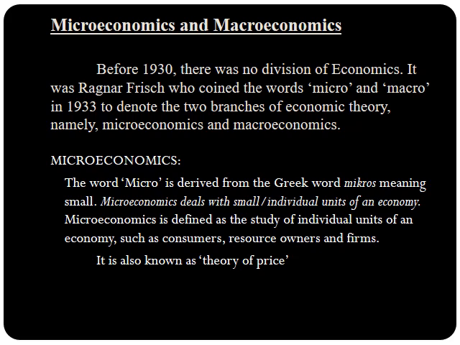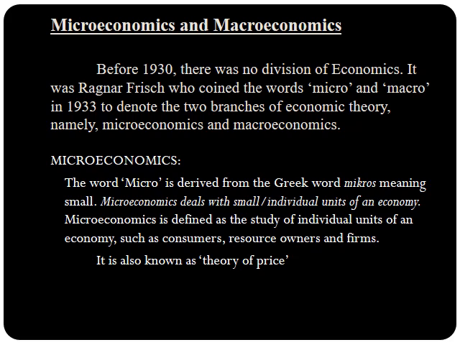Now let us discuss microeconomics. What microeconomics is actually? The word micro is derived from the Greek word mikros, which means small. Here it doesn't mean that microeconomics is small economics, but that it is the branch of economics which deals with the small individual units of an economy.